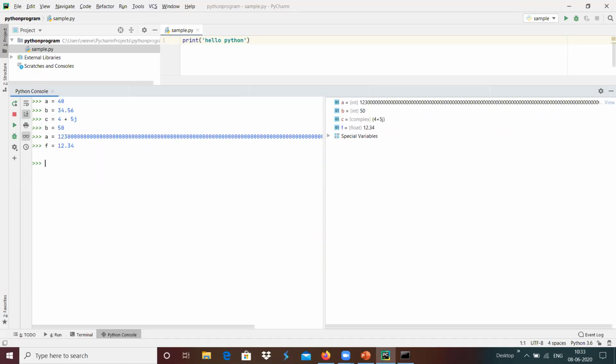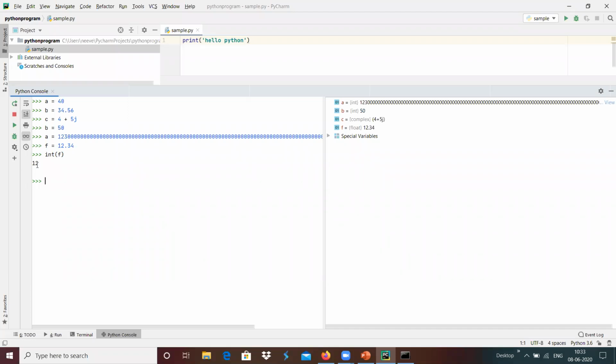Then I can use int of f. Int is the function which converts any floating point value into the integer format, where the precision is removed and we get only the integer part of the floating point value during the conversion.